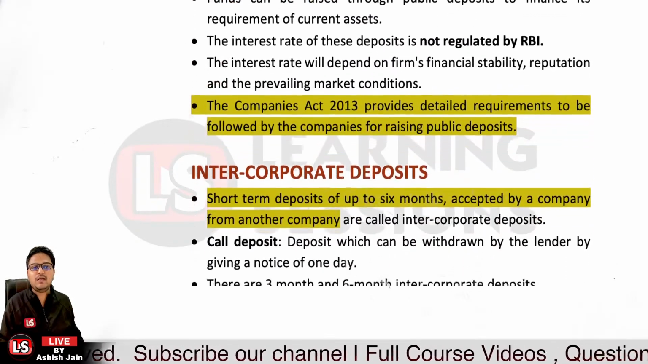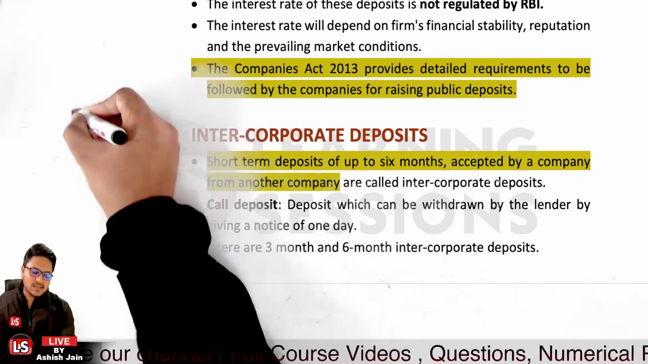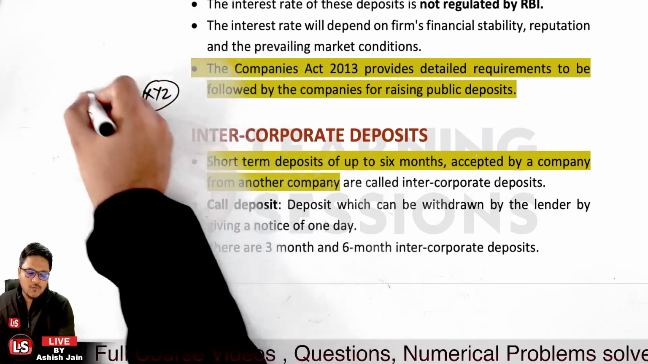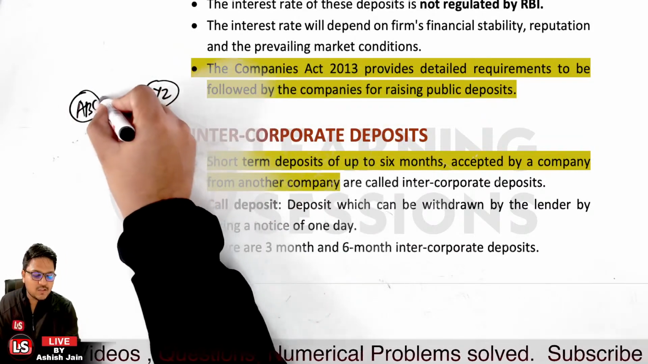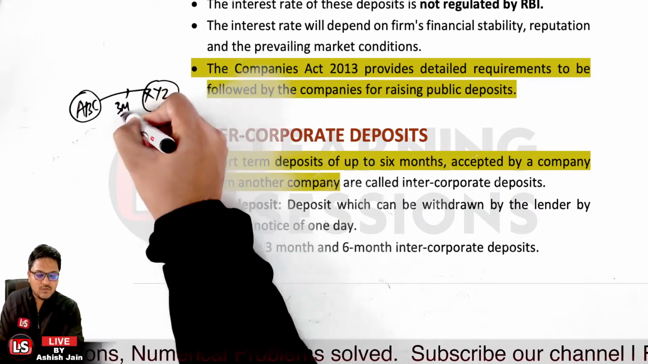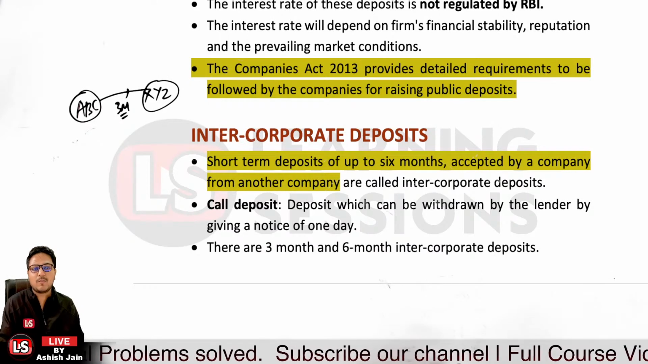Then it's related to inter-corporate deposits. What do inter-corporate deposits mean? Let's take the case, we have a corporate ABC and the other corporate is XYZ. For a shorter period, let's say 3 months or 6 months, they are giving funds to each other. Let's say XYZ availed funds for 3 months from ABC. So that's an inter-corporate deposit.